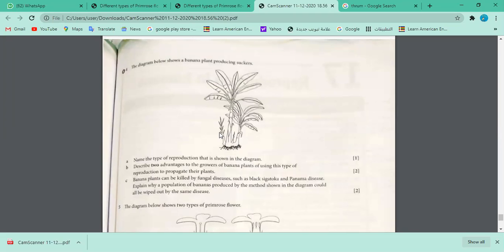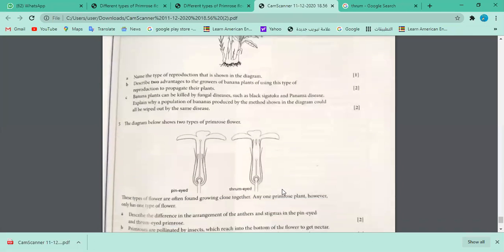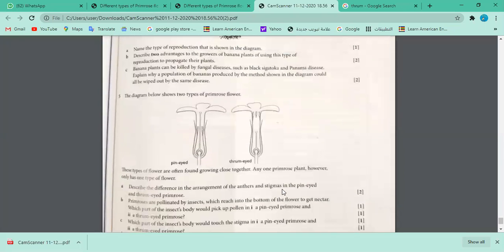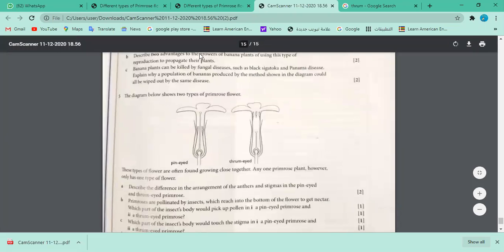Okay, so that's all, I think. Now I have to conclude. Although this is one question, it's really a long question. We need to have a very good discussion on this, because this is a very special kind of primrose flower. Please type in Google and see primrose flower. How are they different? Why are they called pin eye? Why are they called thumb eye? In the pin kind, when you look at the flower, just a pin will be showing in the center of the flower, and here is like a bunch of anthers. So you read it, inshallah, and we'll cover it in the next session.